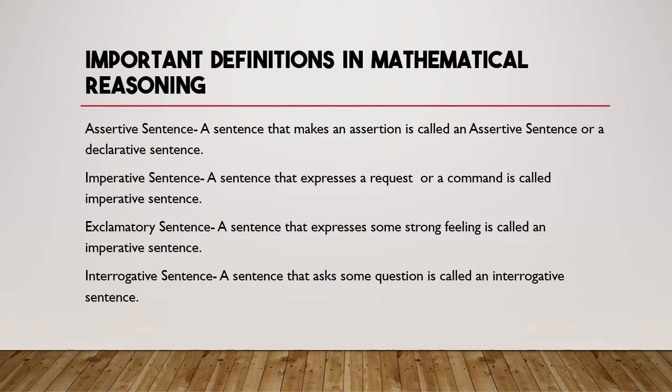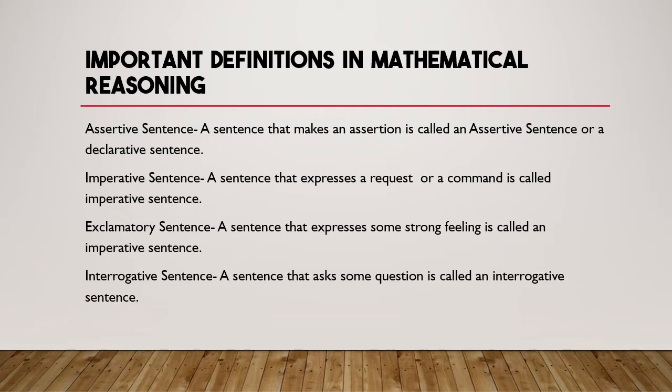Before doing all these things, we will make use of some important definitions in mathematical reasoning. The very first thing is the assertive sentence. What do you mean by an assertive sentence? A sentence that makes an assertion is called an assertive sentence or declarative sentence. For example, I will go to college. The earth revolves around the sun. These all come under assertive sentences.